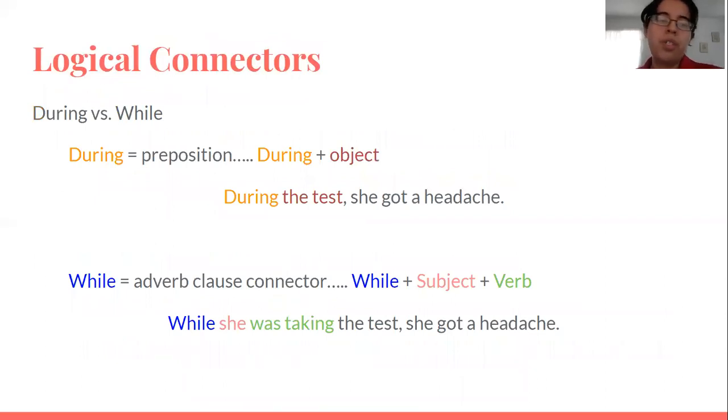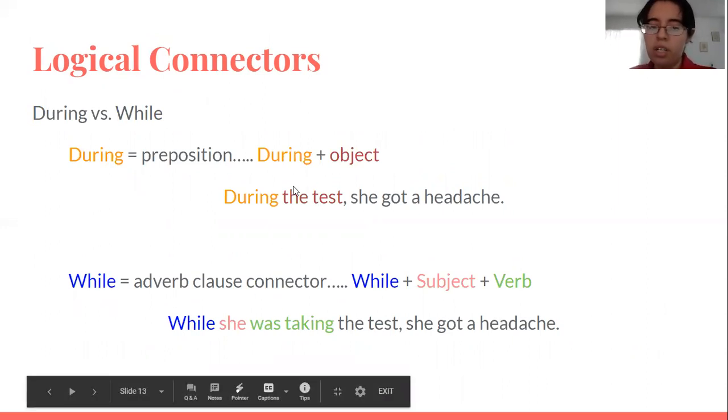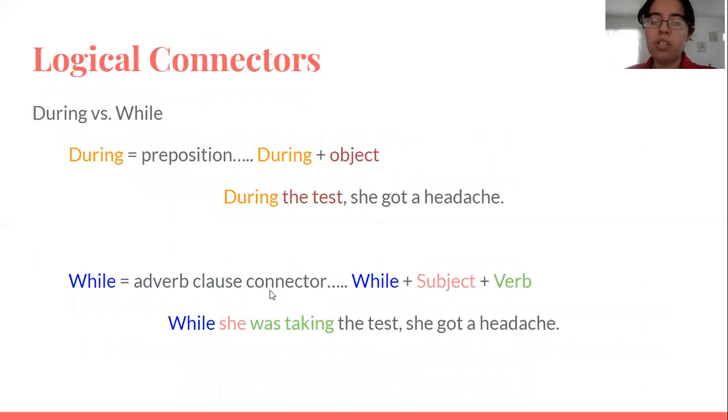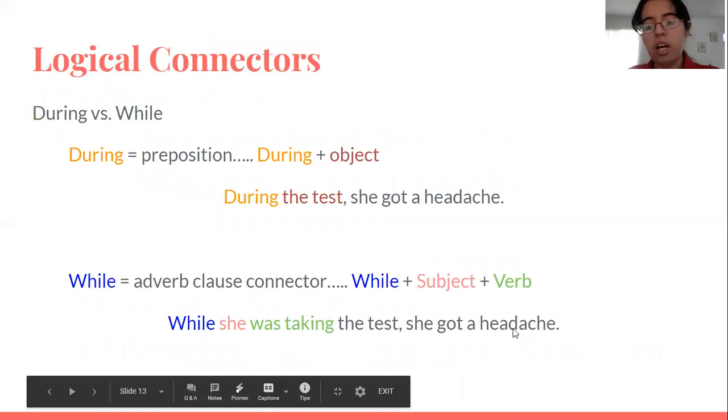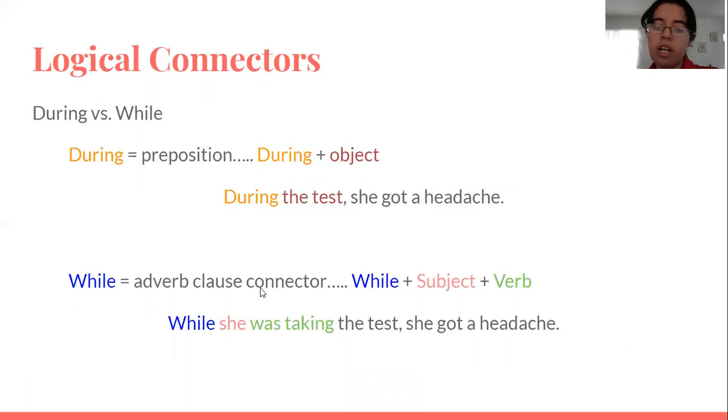Other people also don't know when to use during or while, and it's the same thing. During is a preposition, so we have to use an object: "During the test, she got a headache." The test is the object. But while is an adverb clause connector, so we need a subject and a verb after it: "While she was taking the test, she got a headache." Like we said, we can invert it: "She got a headache during the test," and "She got a headache while she was taking the test." So, prepositions, we use an object. Adverb clause connectors, we have to use a subject and a verb after them.